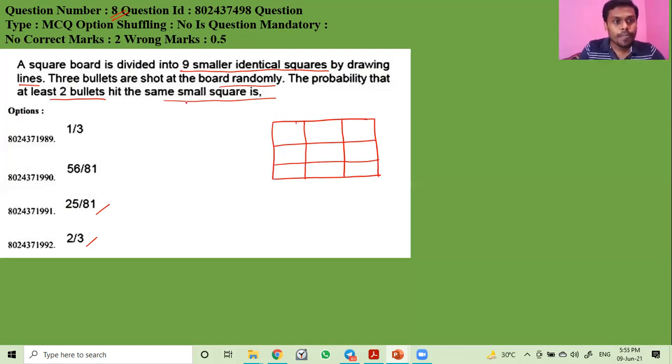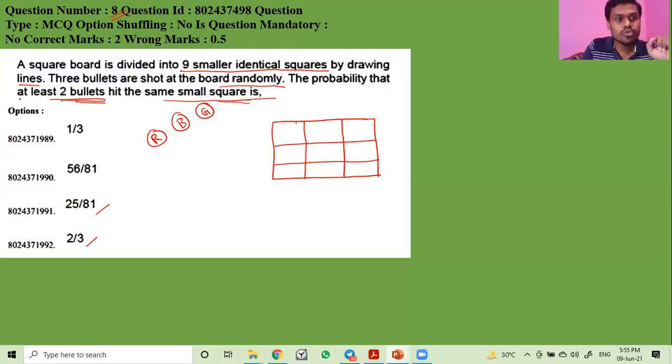Here it is also given that 3 bullets are shot at the board randomly. Suppose this is a red bullet, this is a black bullet, and this is a green bullet. Okay, there are 3 types of bullet: red, black, and green. Now we have to find the probability that at least 2 bullets hit the same square.